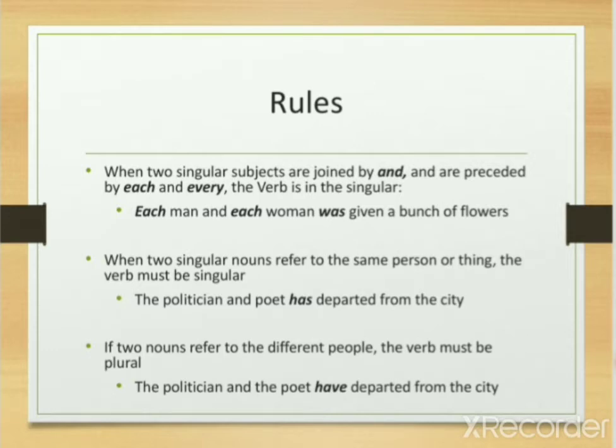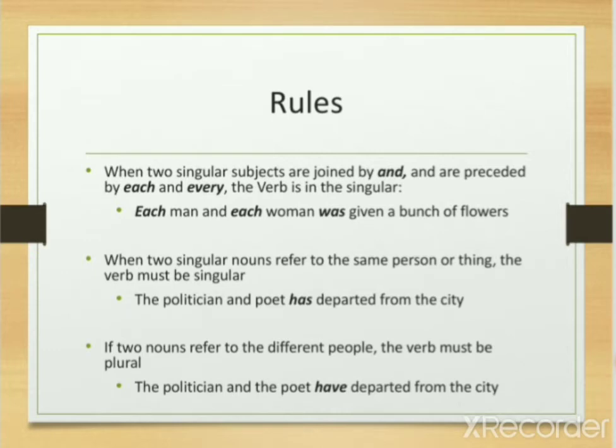In this particular sentence, we are talking about a person, about a noun who has both the things in him, both the qualities. He is a politician also and poet also. But these both the things are mentioned for one subject, one person, one noun. But if two nouns refer to different people, the verb must be plural. The politician and the poet have departed from the city.